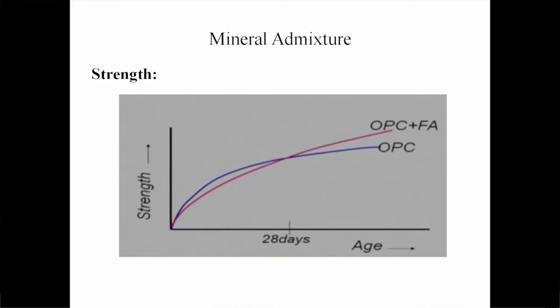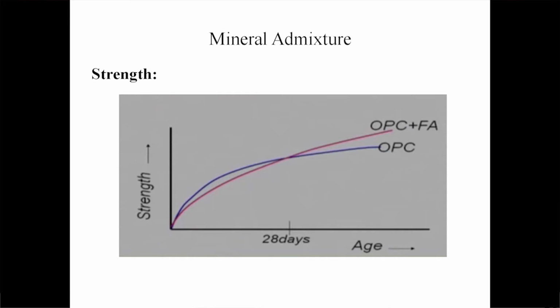Next, we will discuss the strength characteristics. Here we will see a graph plotted between strength and age. The blue line represents the OPC, ordinary Portland cement, and the red line represents the OPC plus fly ash, that is, fly ash being added to the system.